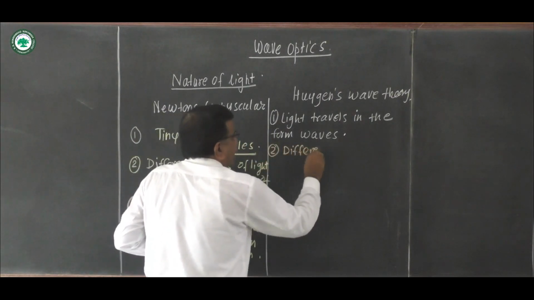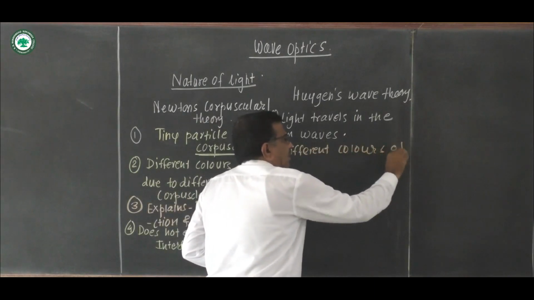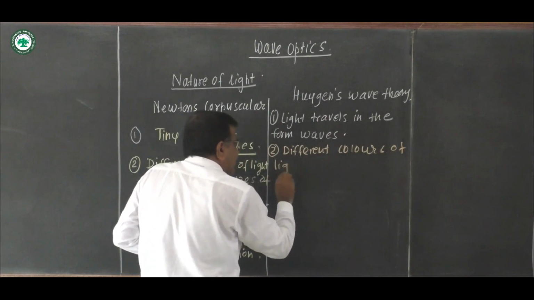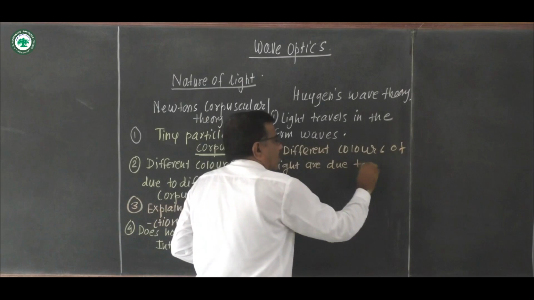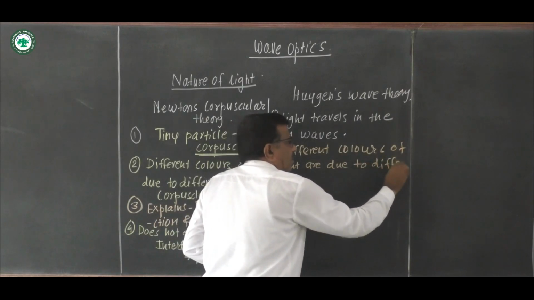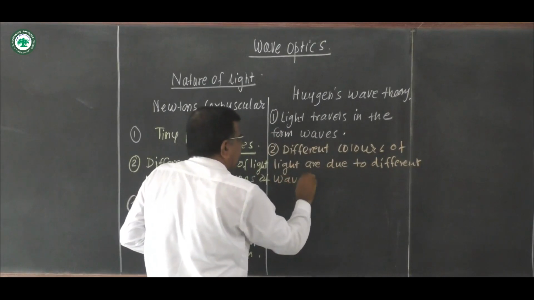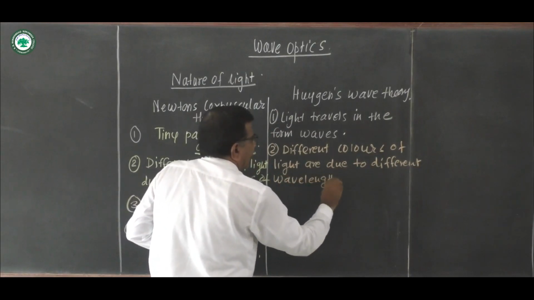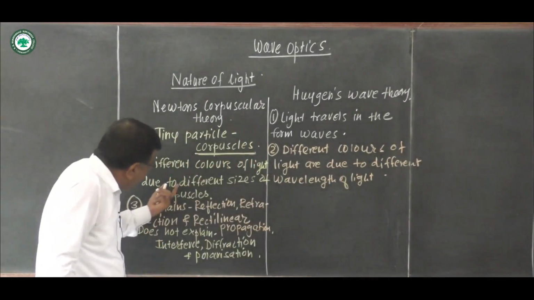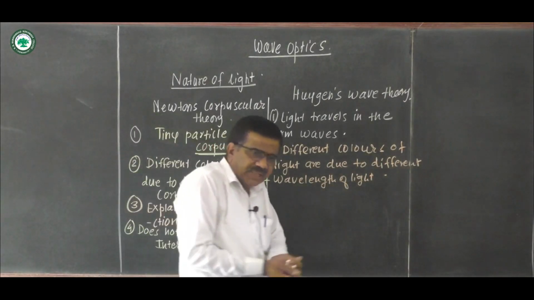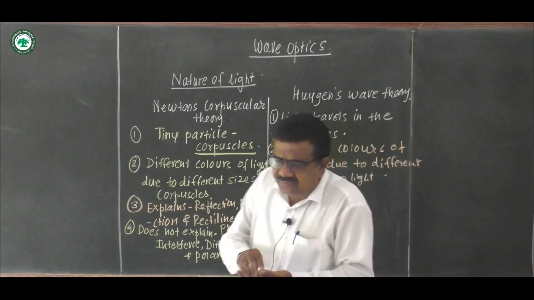See here, different colors of light are due to different wavelengths. In corpuscular theory, the different colors are due to different sizes of the corpuscles, but here different colors of the light are due to different wavelengths of the light.